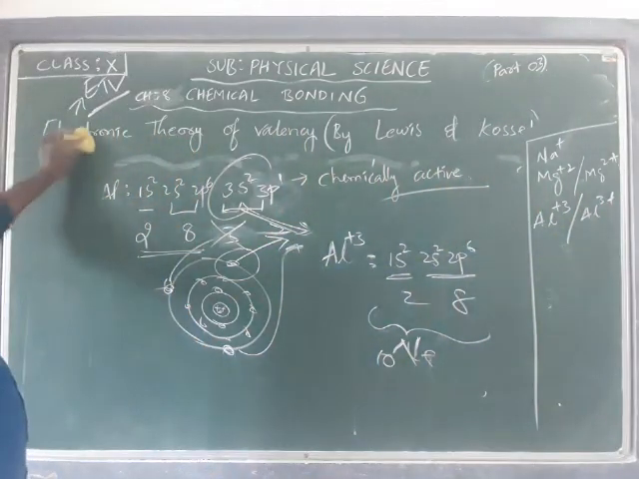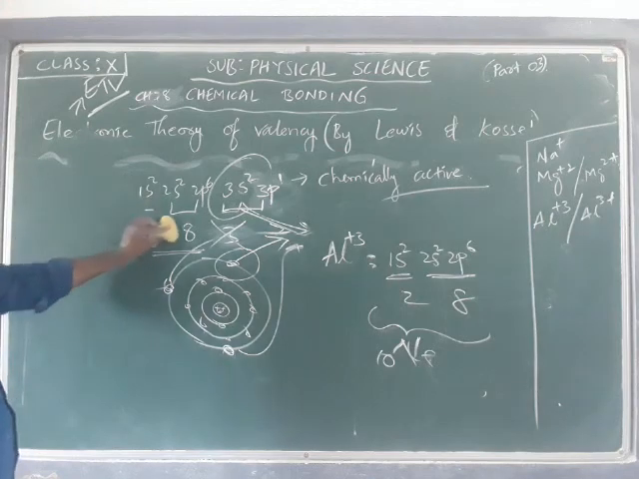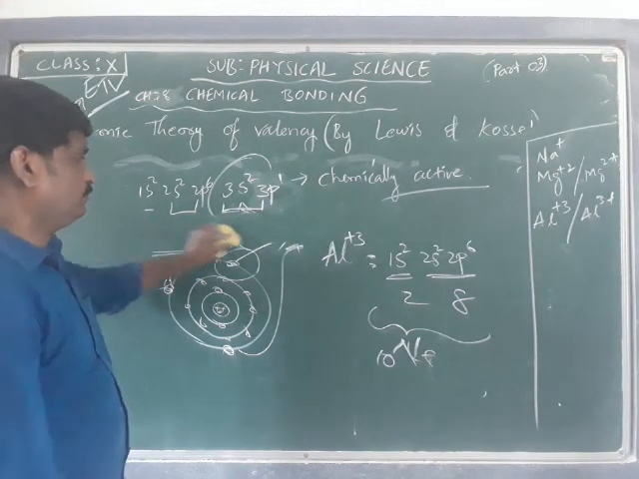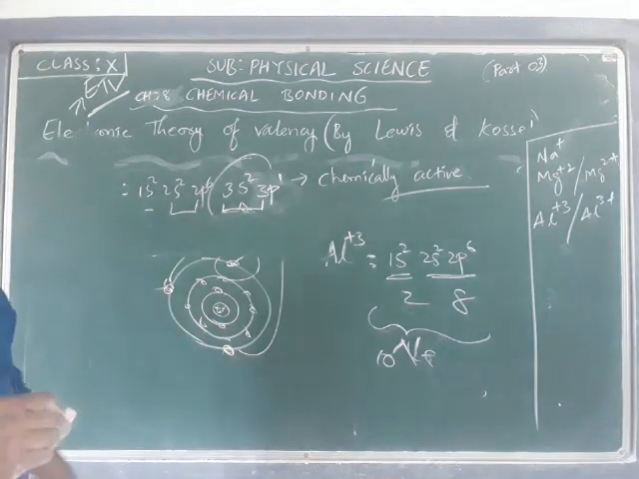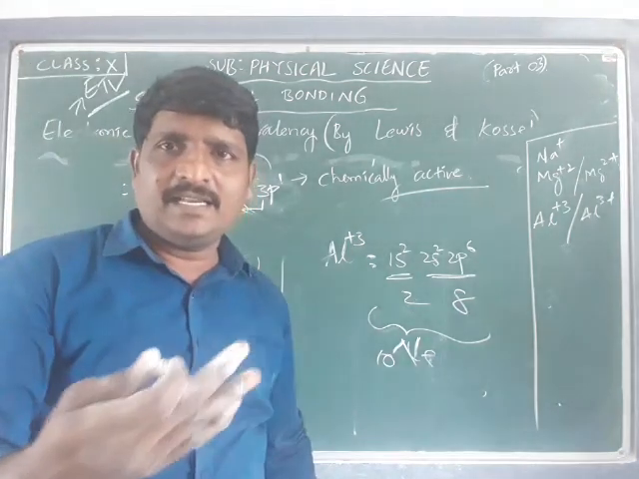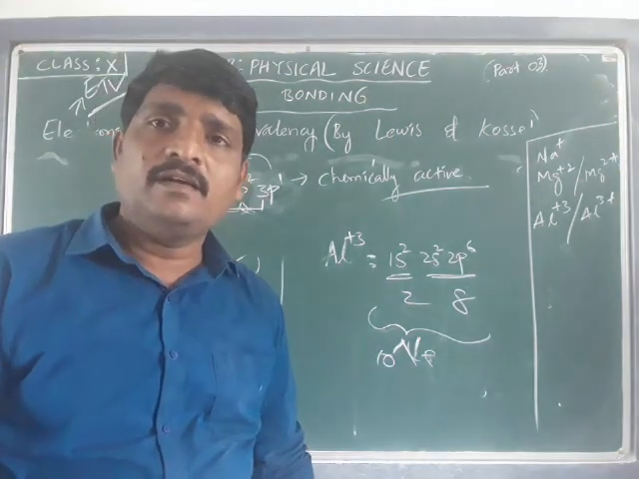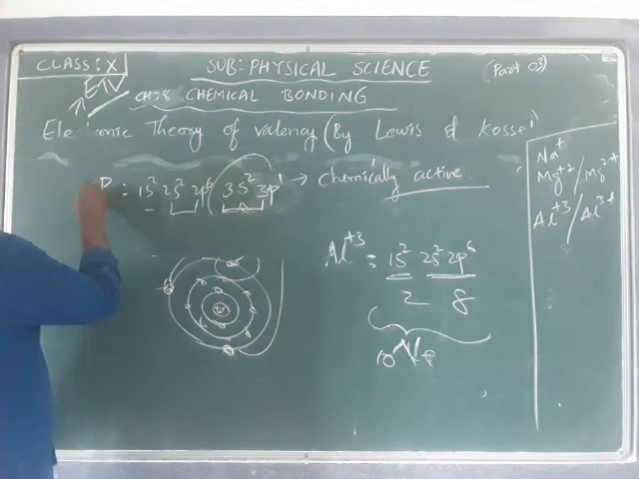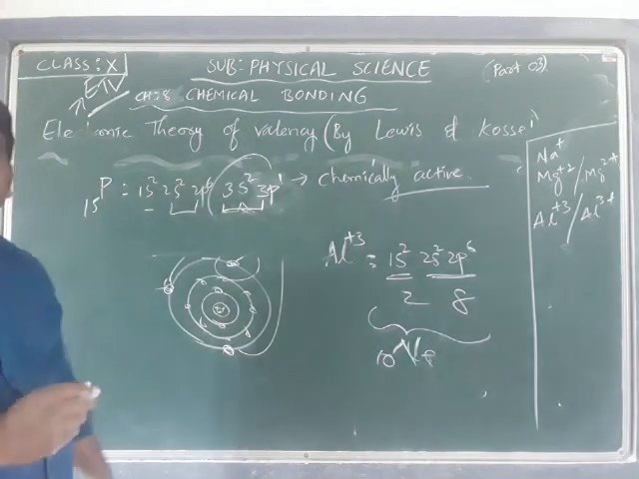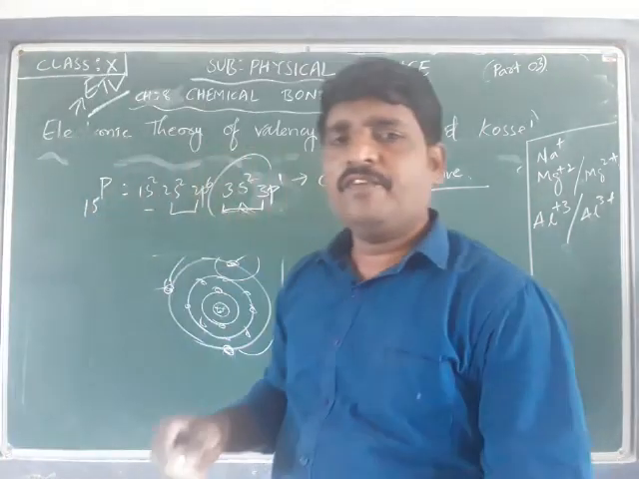Now, if I talk about atomic number 14, we have a very good explanation later when we talk about covalent bond. We will discuss that then. Now atomic number 15, phosphorus.